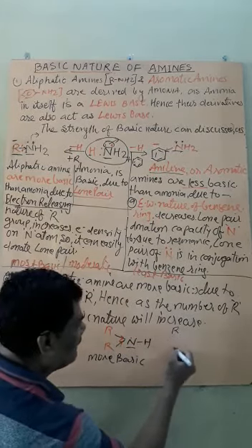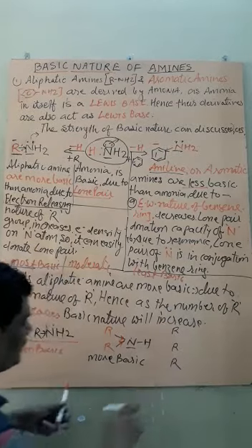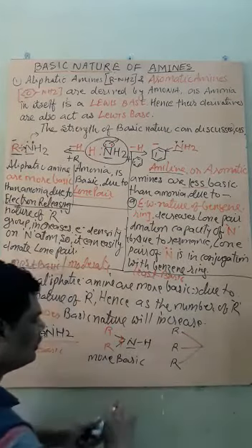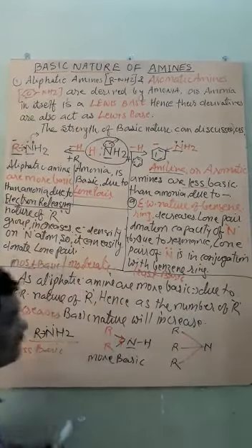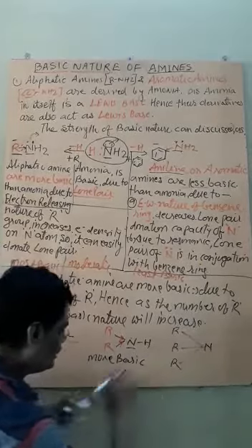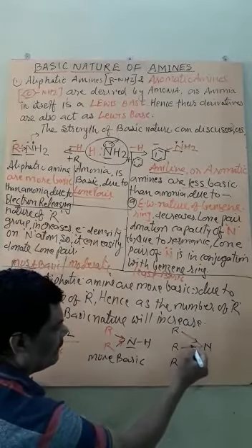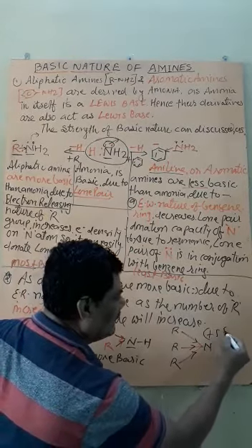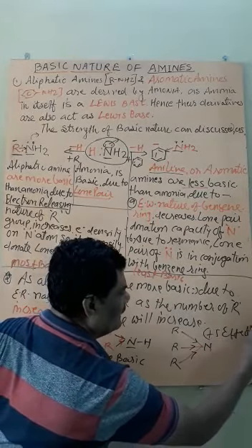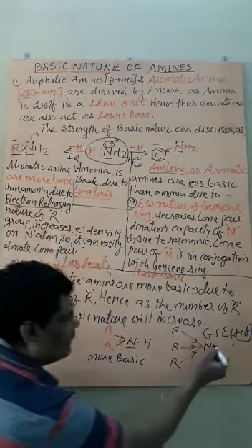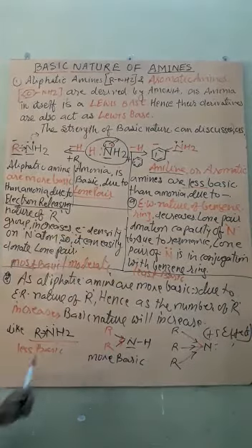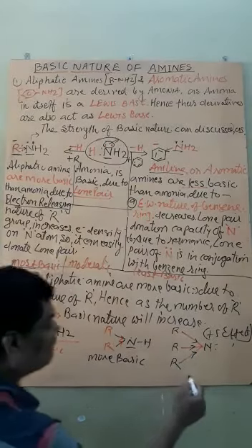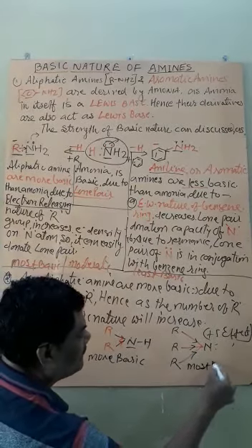While on the other hand, if there are three alkyl radicals attached to the central N, now due to the positive inductive effect, this is called what? Positive inductive effect or positive I effect, or you can say electron releasing nature, there will be more and more release of electrons, which will increase the density on the nitrogen atom, therefore it will become the most basic.